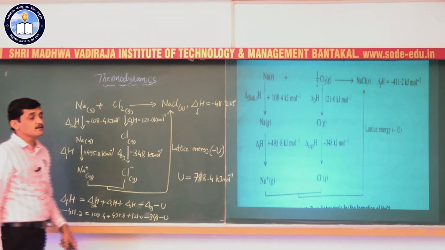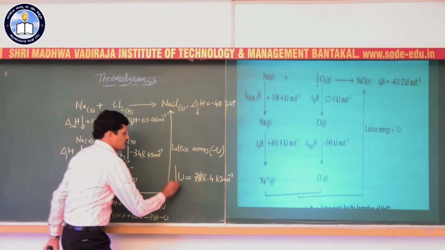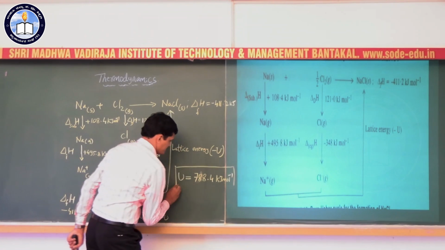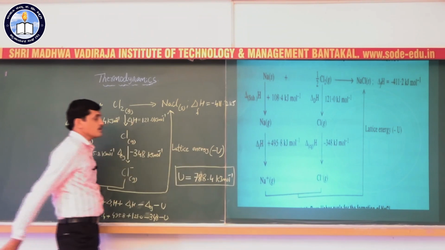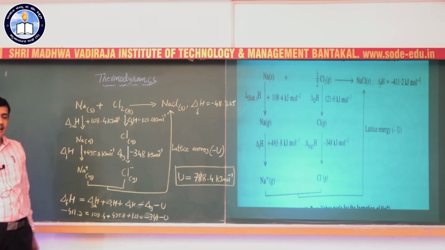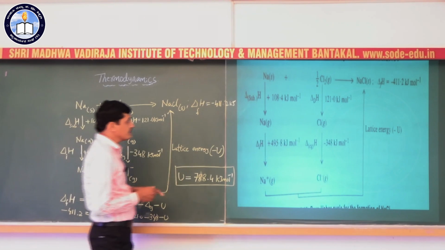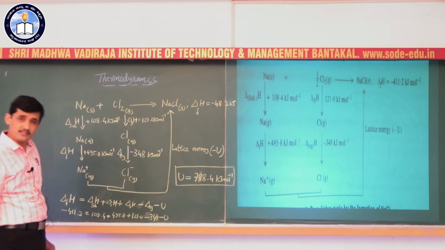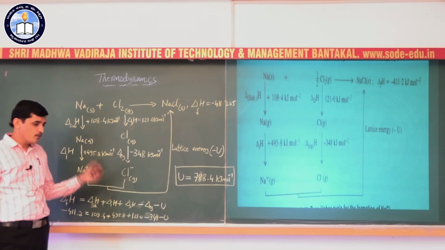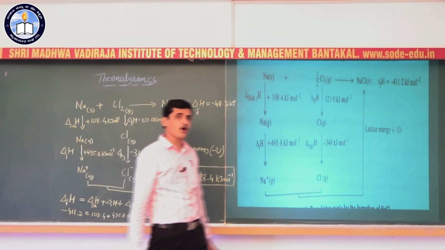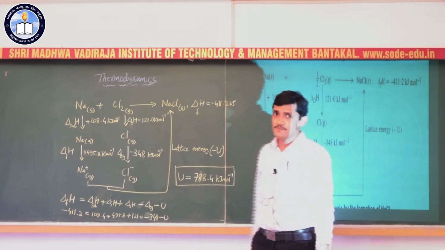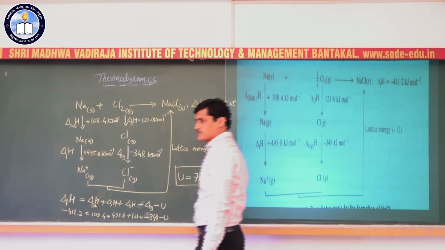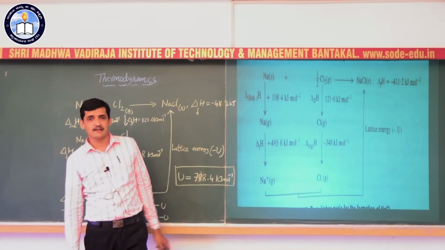So this is the lattice enthalpy of NaCl. We calculate the lattice enthalpy using the Born-Haber cycle. It is an indirect method in which we use Hess's law of constant heat summation for the intermediate steps, so that we can calculate the lattice enthalpy.